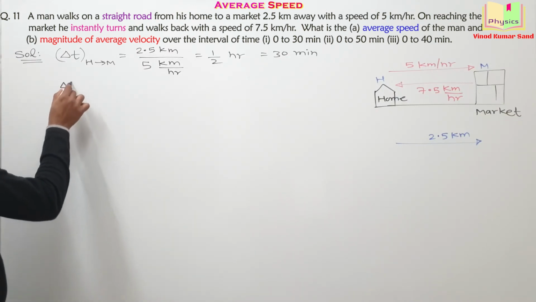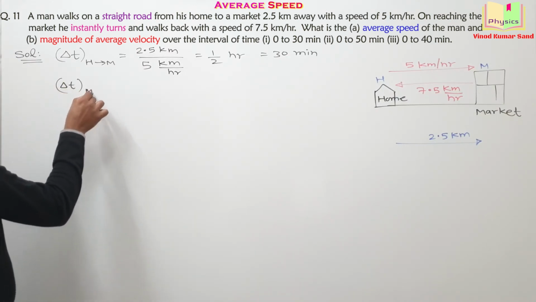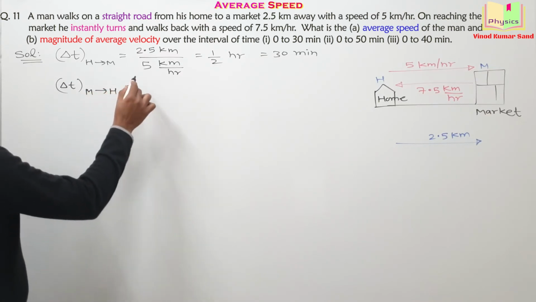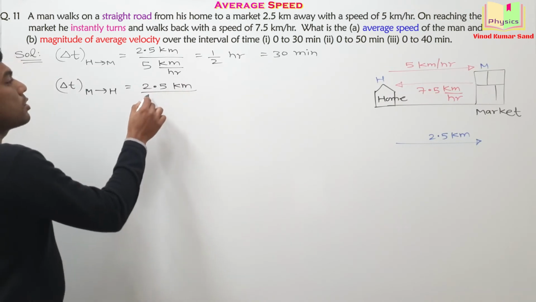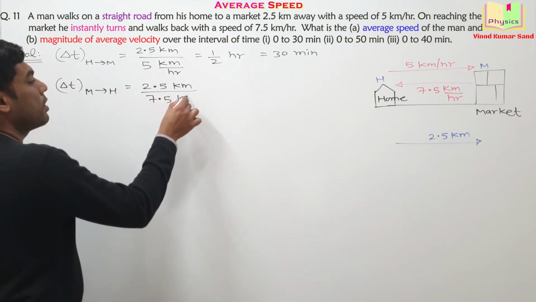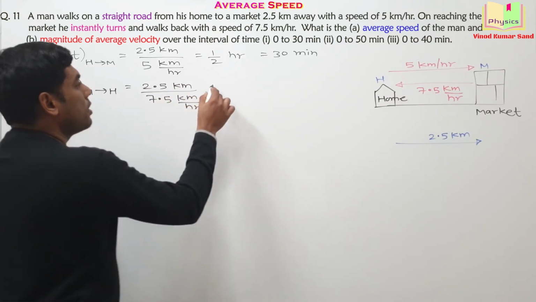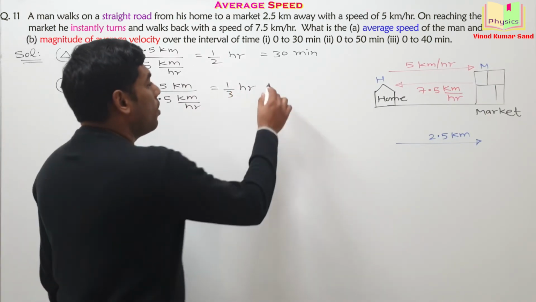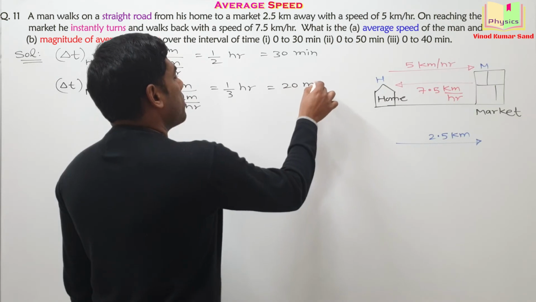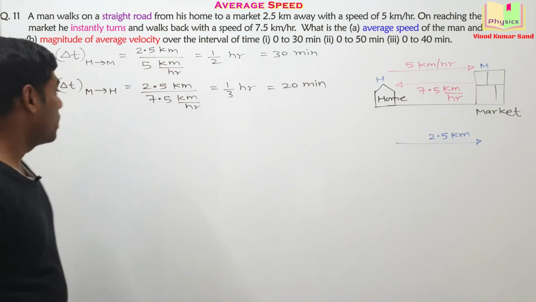Next, the time taken to go from market to home. This distance is again 2.5 kilometer and the speed is 7.5 kilometer per hour. So it is equal to 1 by 3 hour, or in turn we can write this as 20 minutes.